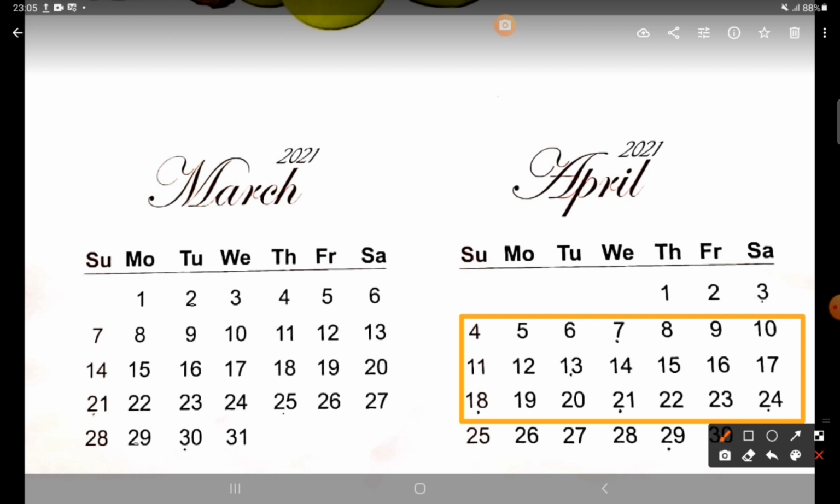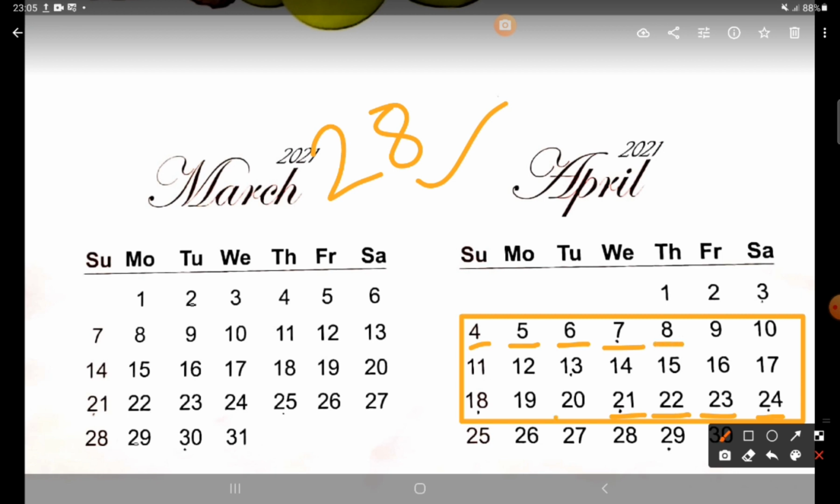So what will we do? First we will add this number 4 and 24. 4 plus 24 will be how much? It will be 28. Your answer is 28. Now add 5 plus 23. What is 5 plus 23? Again your answer is 28. Now 6 plus 22, again 28. 7 and 21, again 28.